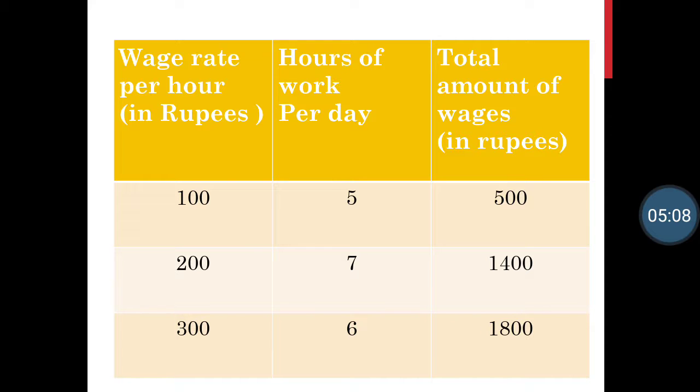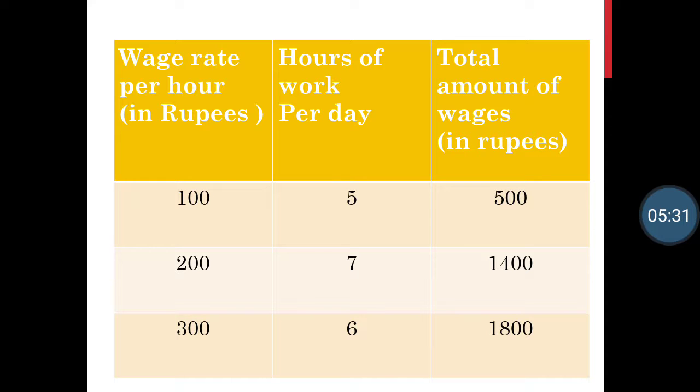Then labor is getting 200 rupees per hour, so labor is happy to get 200 rupees now. His salary has increased, his wage rate has increased, so what happens now? Labor is giving 7 hours of work, so he is earning 1400 rupees. Now what happens further?